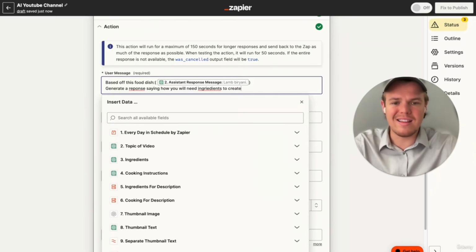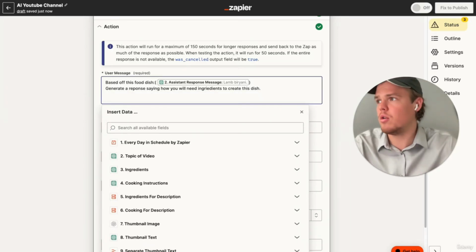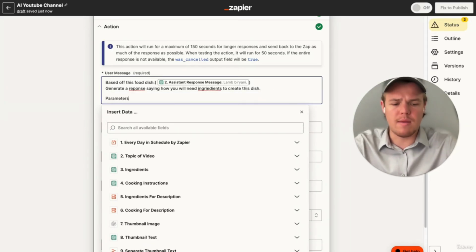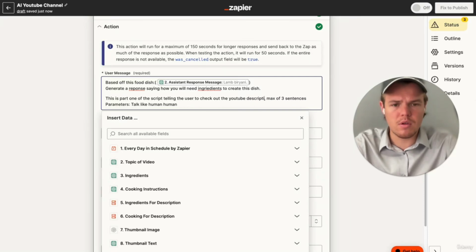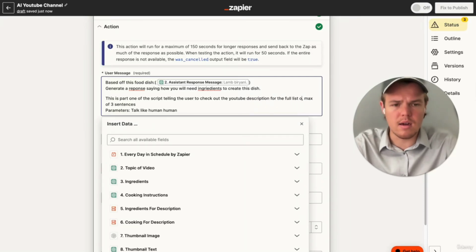to create this dish. And then on top of that, we're going to add a little bit of parameters here. Let's add a parameter that we had earlier of talk like a human, as we want to make this as easily digestible as possible. And then we're going to add one more parameter. Just add a little indentation there. We're going to say this is part one of the script, telling the user to check out the YouTube description for the full list of ingredients for this dish. We're going to say a max of 2 sentences.